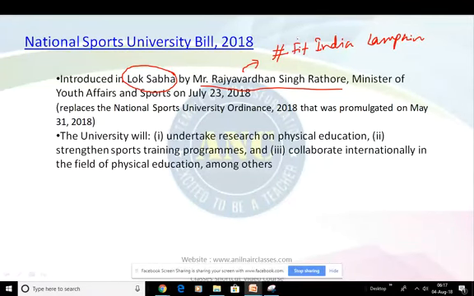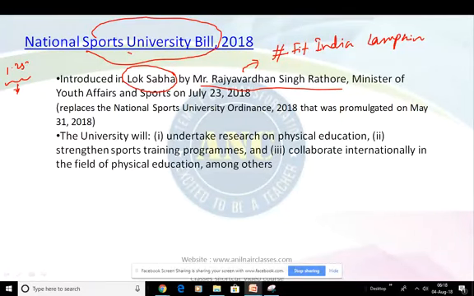Now, this can be a question again: which minister started the Fit India campaign related to health and fitness? In that case, Rajyavardhan Singh Rathore is the answer, and he is the Minister of Youth Affairs as well as Sports, right? So what is the importance of introducing this bill? We all know that though we have over a 1.25 billion population, our contribution to sports is quite minimal when compared to our population.